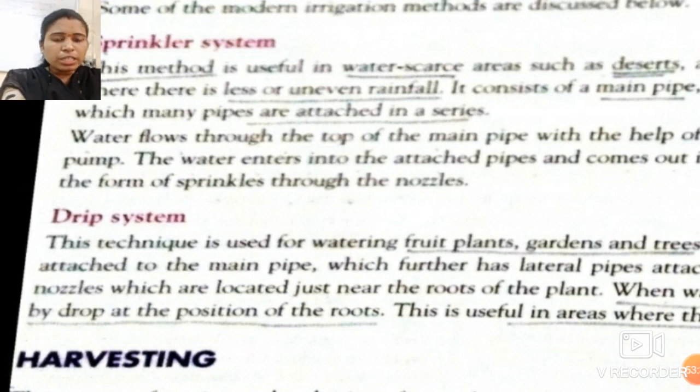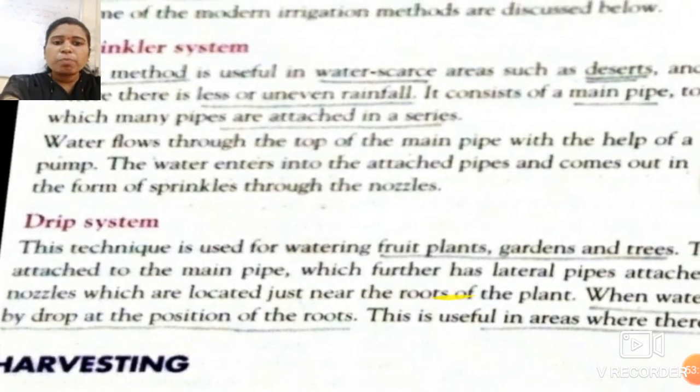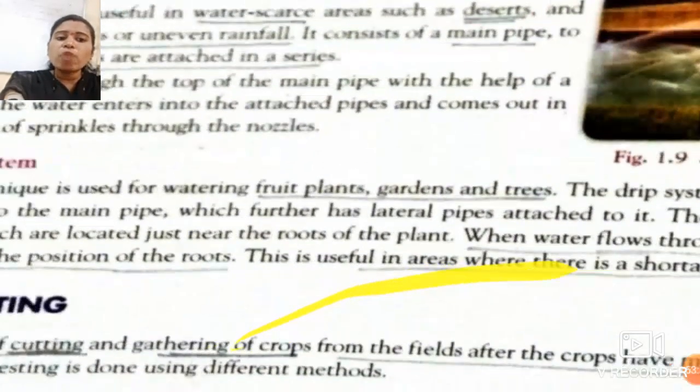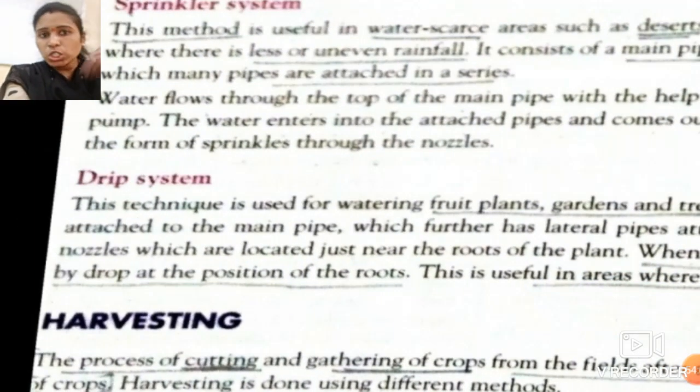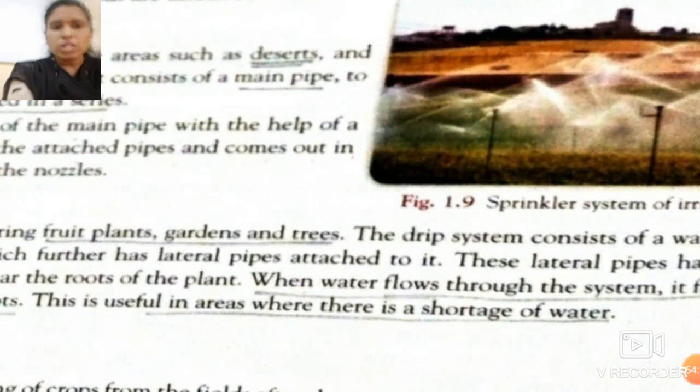The nozzles are in such a way that each and every plant gets water by drip, means each plant or each root gets the water. So when water flows through the system, it falls drop by drop at the position of the root. Where is this drip system useful? This system is useful in areas where there is a shortage of water. At that time, water is provided drop by drop directly to the roots of the plants.